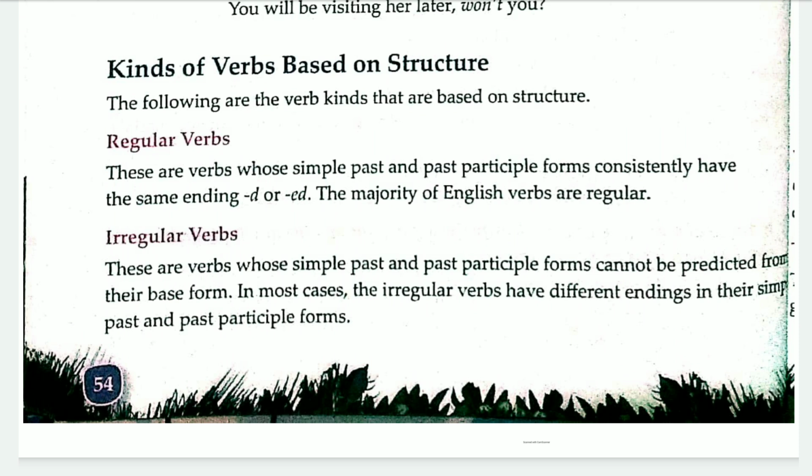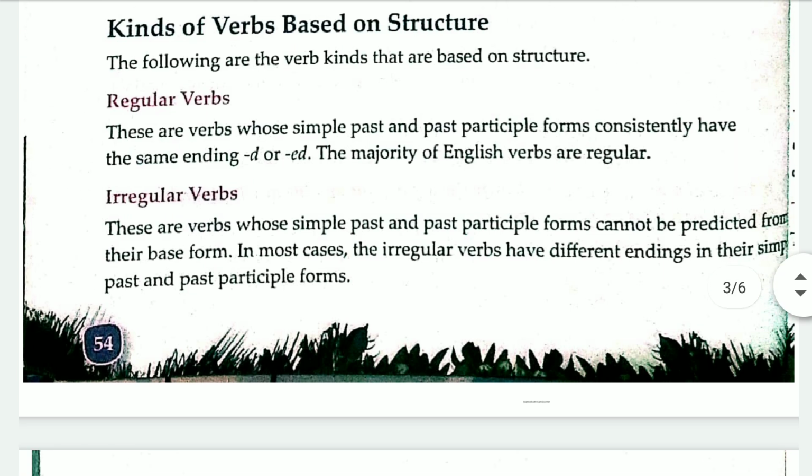Regular verbs are verbs whose simple past and past participle forms consistently have the same ending, d or ed. The majority of English verbs are regular. It means regular verbs have simple past and past participle forms that end with the same ending, that is d or ed.